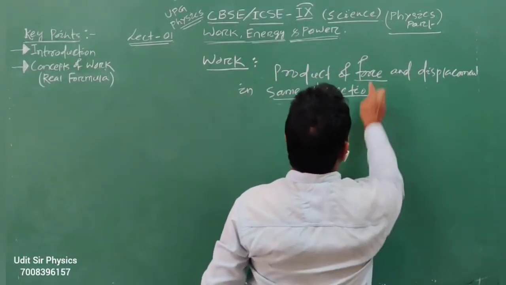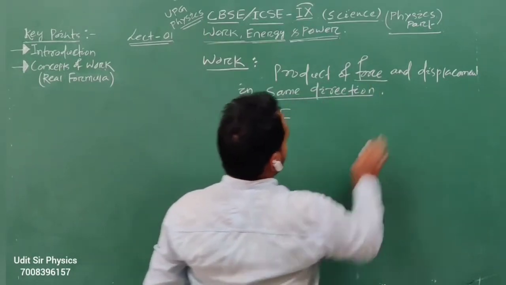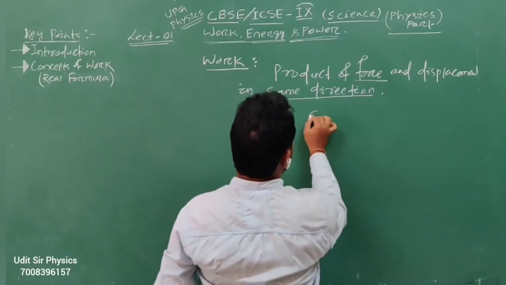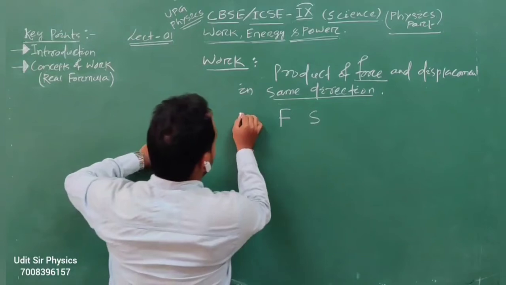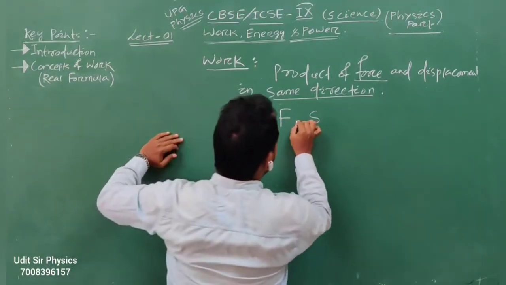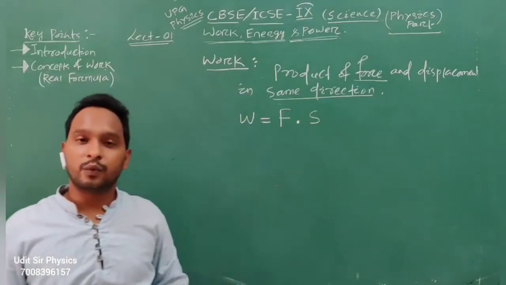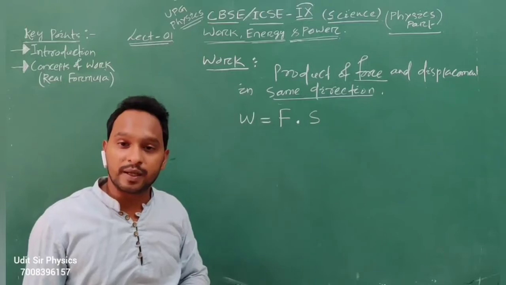The force is symbolically represented as F, and displacement as S. The work is symbolically represented as W. So W equals force into displacement, the product of force and displacement.